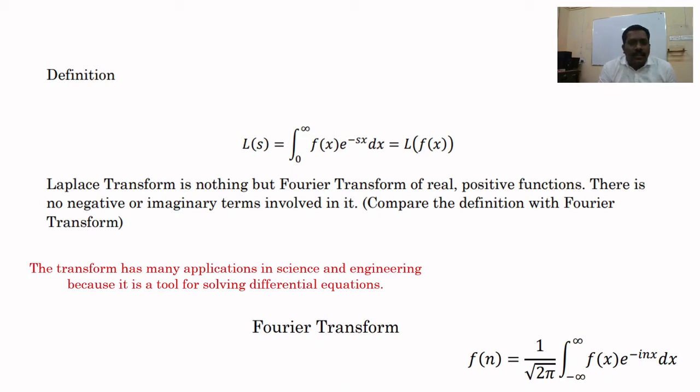You can see that in the Laplace transform, the limits have changed from minus infinity to plus infinity, to 0 to infinity. That means we are talking about real positive functions. Real in the sense that no imaginary terms are involved while we are doing the integration. So you can see that e raised to minus i n x is changing to e raised to minus sx. So we can say that the Laplace transform is nothing but the Fourier transform of real positive functions, and there are no negative or imaginary terms involved in it.